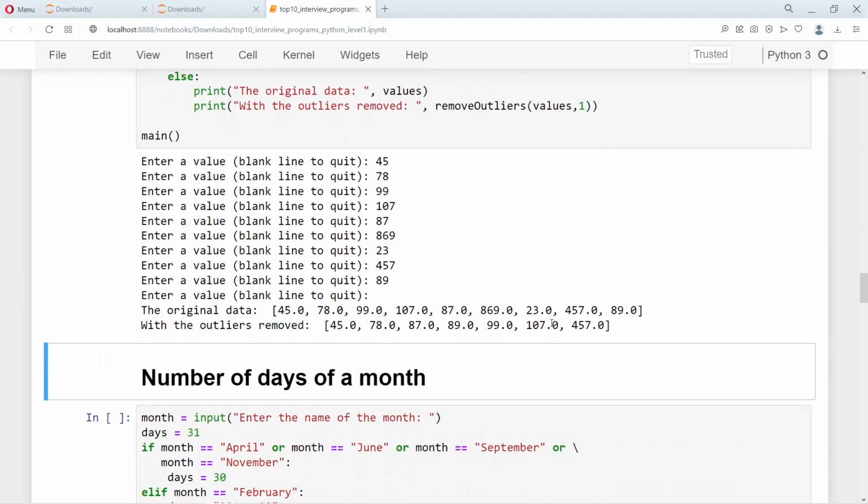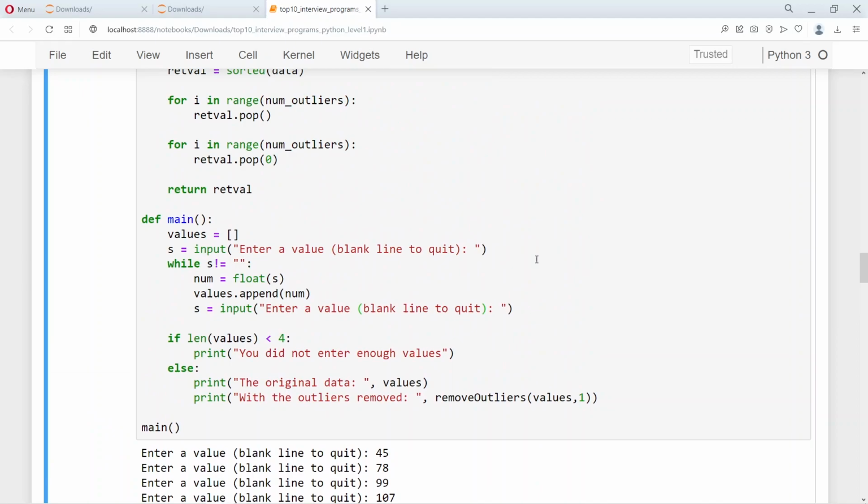As you can see, the outliers, which are 869 and 23, are removed, and then the rest of the numbers are presented as such. So this is a very simple way of removing the outliers.